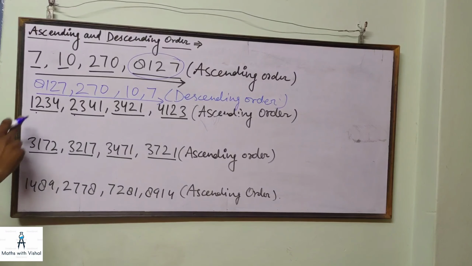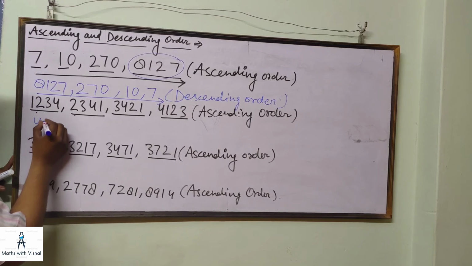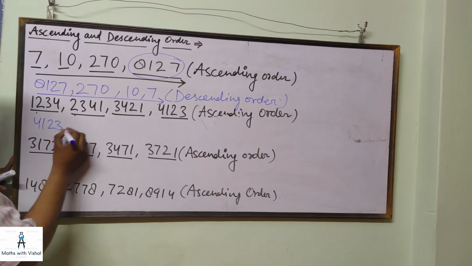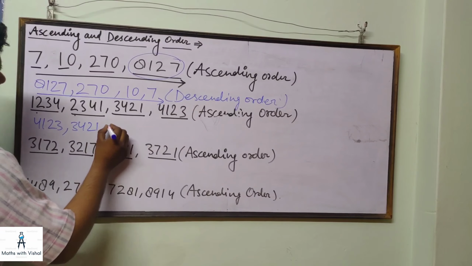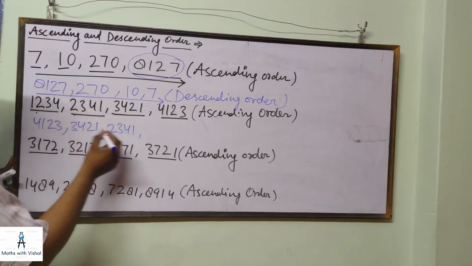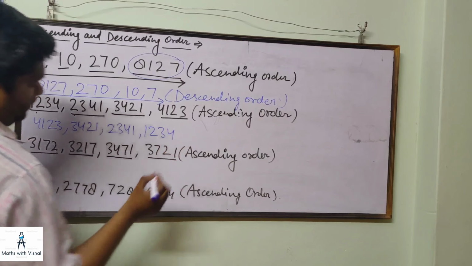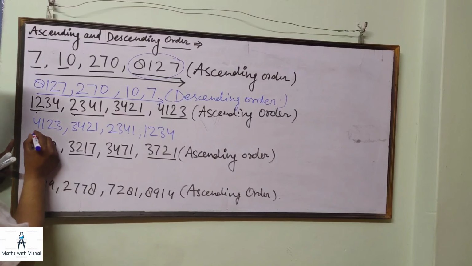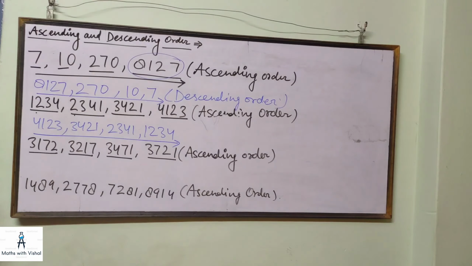Now can you write this series in descending order? Pause the video and just write it down. Okay. So this is your descending order: 4, 1, 2, 3, then 3, 4, 2, 1, then 2, 3, 4, 1, and 1, 2, 3, 4. This is how we can change an ascending order into descending order. You can change any ascending order into descending order by just reversing it from first to last.